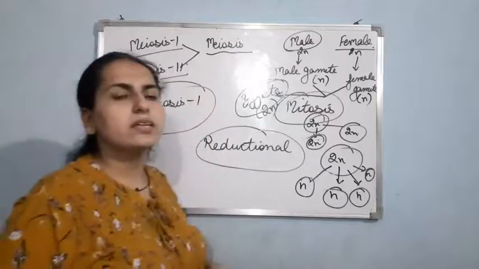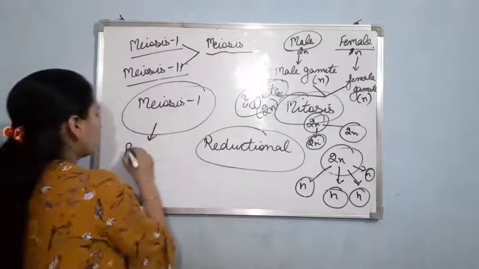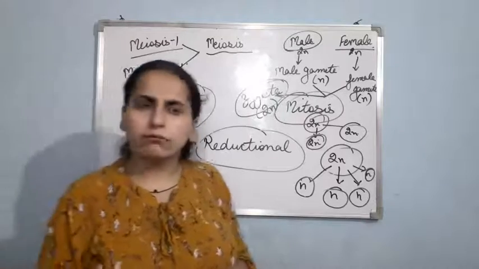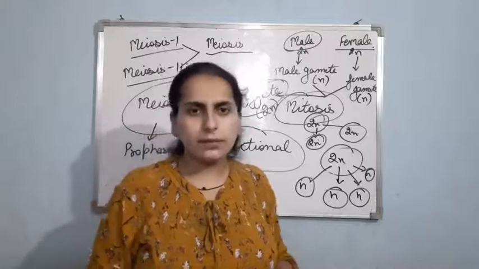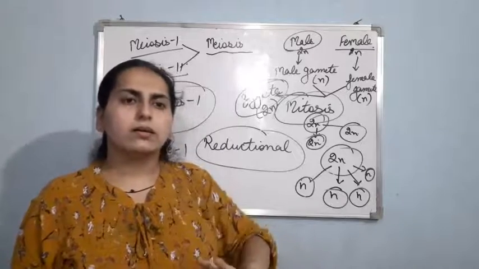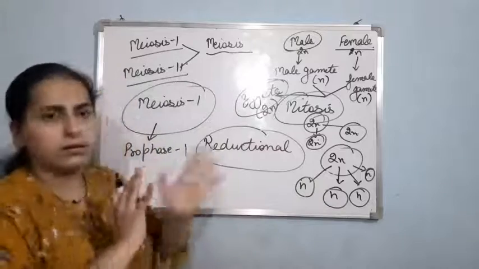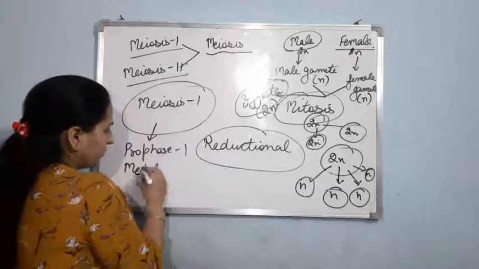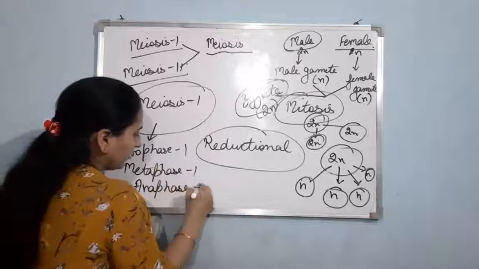This meiosis 1 is further divided into 4 stages. First one is prophase 1. In mitosis, I told you again 4 stages are there: prophase, metaphase, anaphase, telophase. Similarly, here also we are having prophase 1, metaphase 1, anaphase 1, telophase 1. But if I compare, then there is variation.